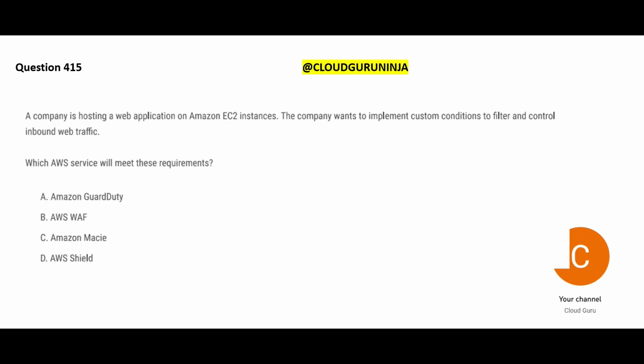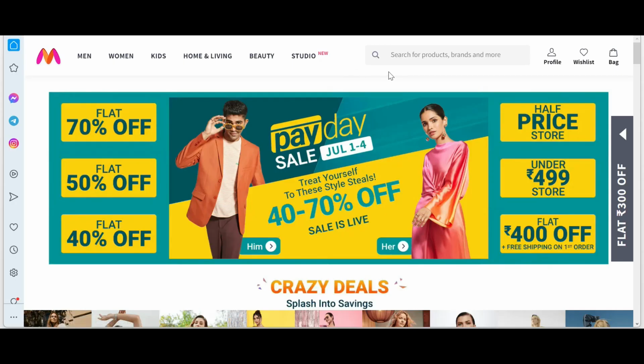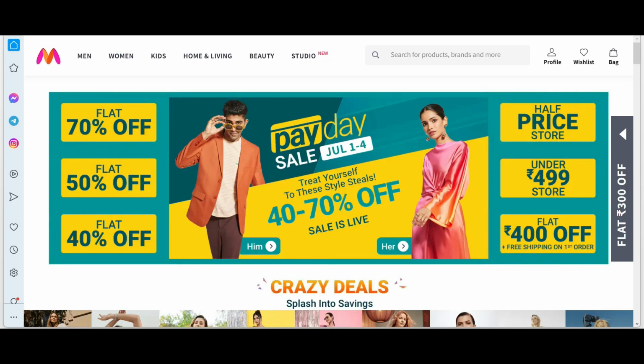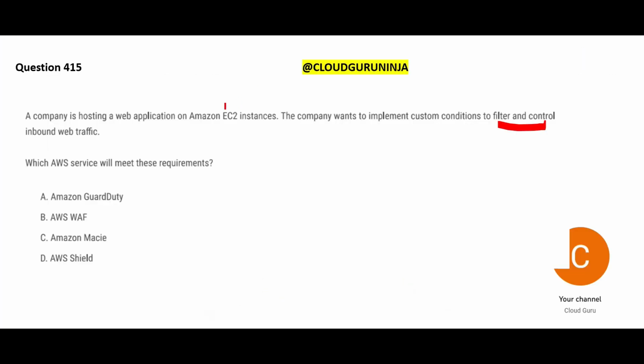Now let us look at this next question. Suppose you have created a web application, and you want to filter and control the inbound traffic coming to it. Why do you want to control? For example, you know that certain countries are blacklisted. A lot of times we don't allow people from Pakistan to access some of these applications, or places from where hacking happens. Suppose you have such a requirement where you have to control the inbound web traffic. What service will you use for this?